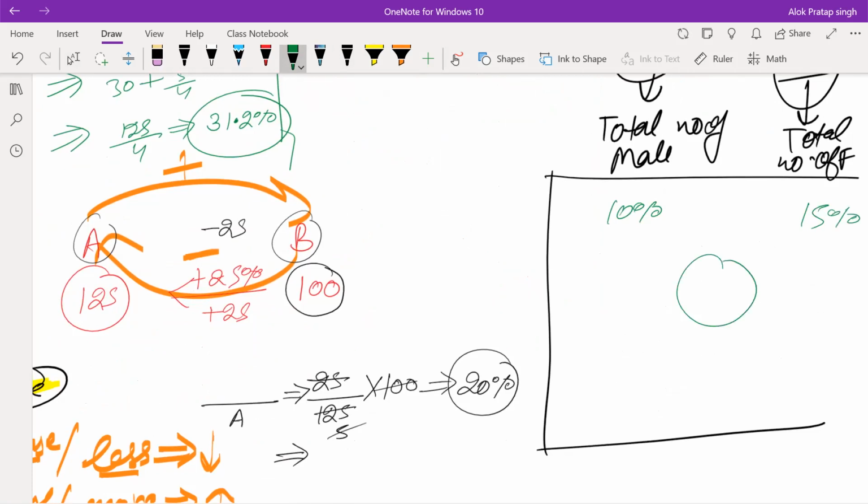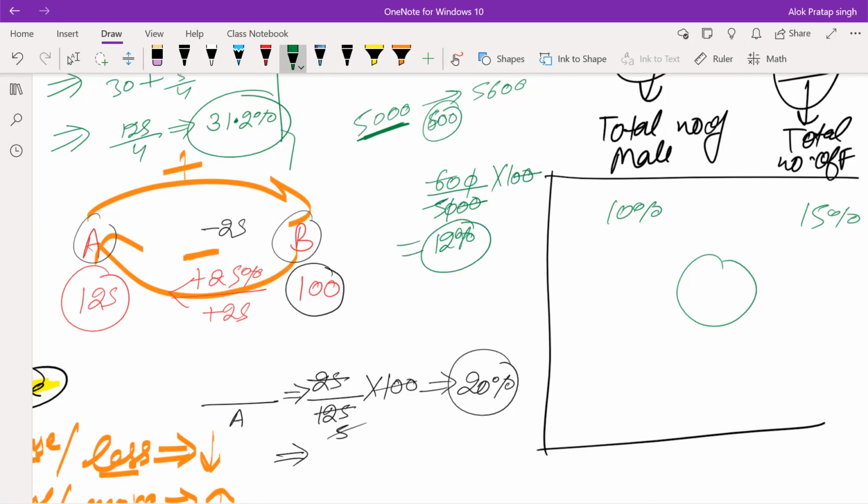And the total increase was from 5,000 to 5,600. How much increase? 600 was the total increment. And if we convert the 600 into percentage, how will we do? 600 incremented to what? Incremented in 5,000. So 5,000 is the denominator into 100. So total population increment is 12%. Male population increase 10%. Female population increase 15%.